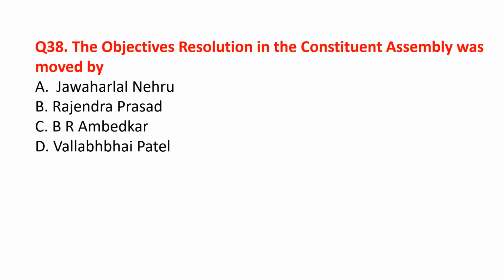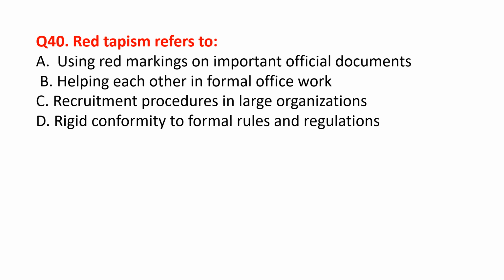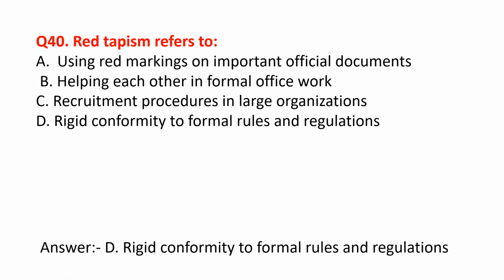The objectives resolution in the Constituent Assembly was moved by Jawaharlal Nehru. Provincial autonomy began with Government of India Act 1935. Red tapeism refers to rigid conformity to formal rules and regulations.